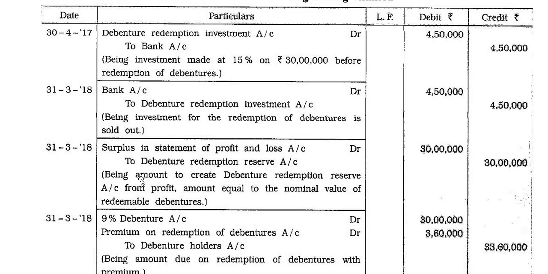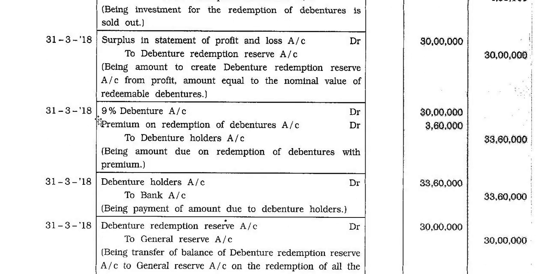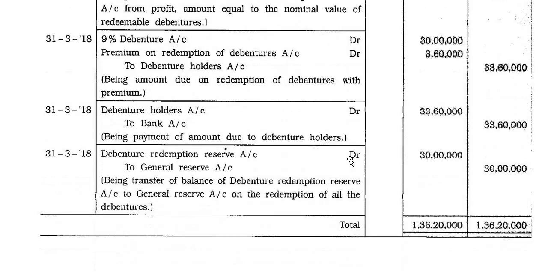31st March 2018, surplus in statement of profit and loss account debit 30 lakh to debenture redemption reserve account 30 lakh, being amount to create a debenture redemption reserve account from profit, amount equal to the nominal value of redeemable debentures. 31st March 2018, 9% debenture account debit 30 lakh, premium on redemption of debenture account debit 3,60,000 to debenture holders account 33,60,000, being amount due on redemption of debentures with a premium.